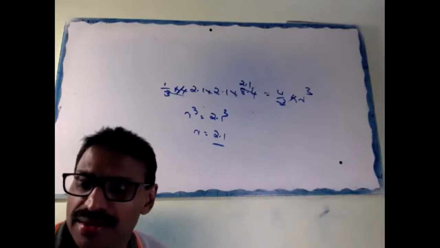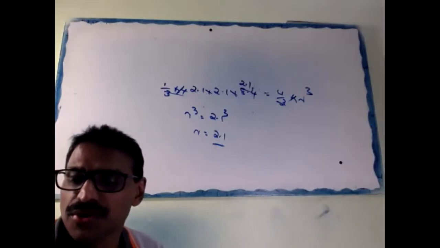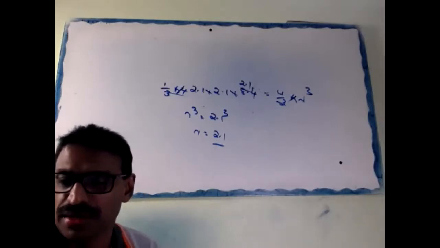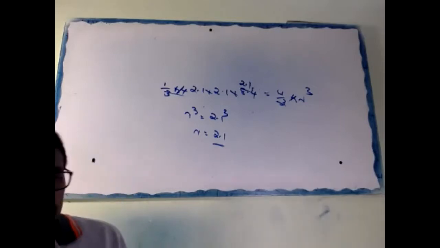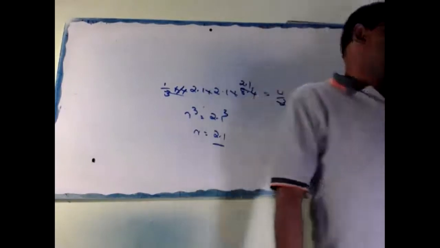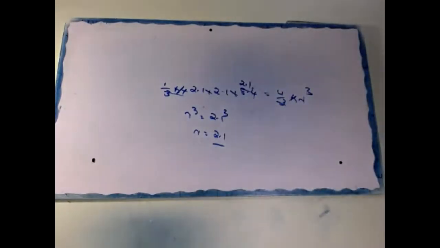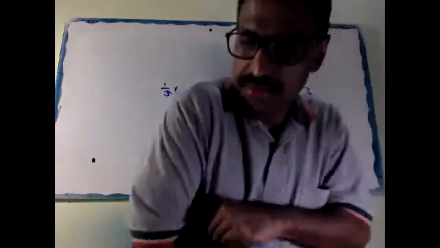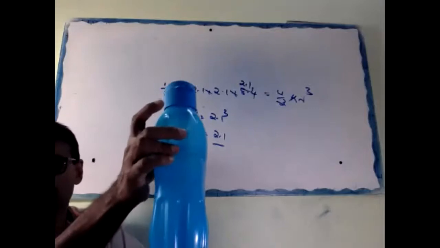200 ml. Okay, 200 ml only they take. They cannot take such a big water bottle. Lakshmi thought they would take a bottle like this, but no, they won't.